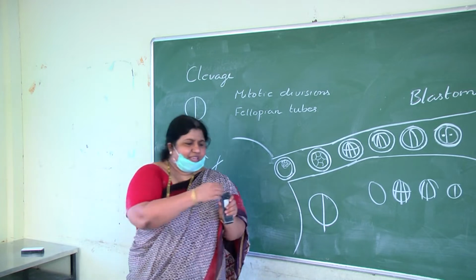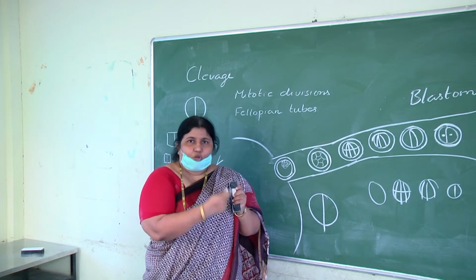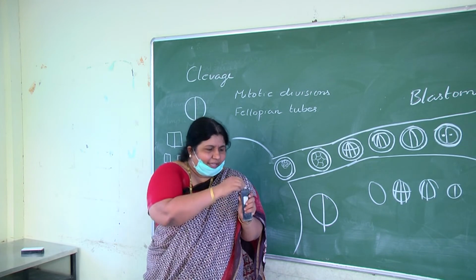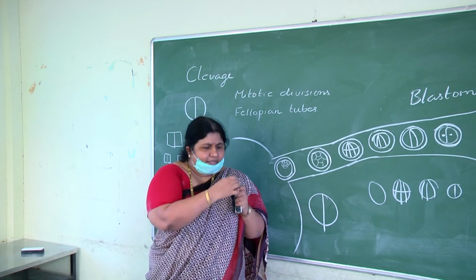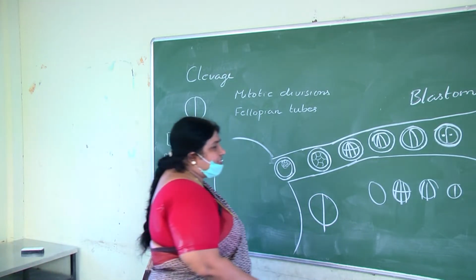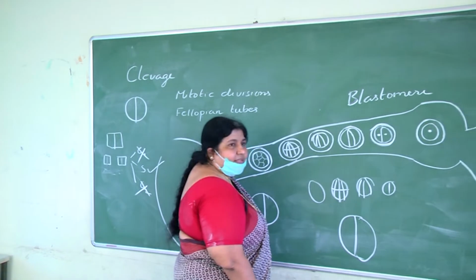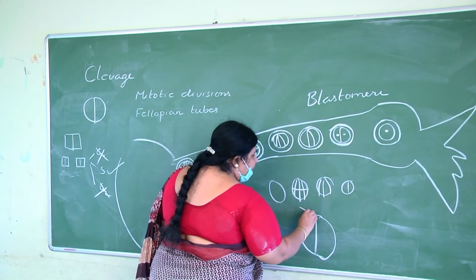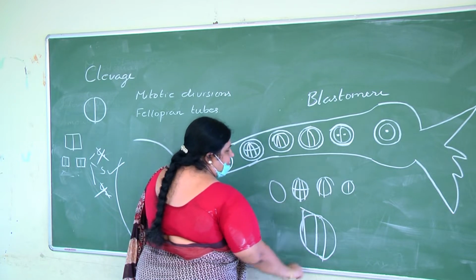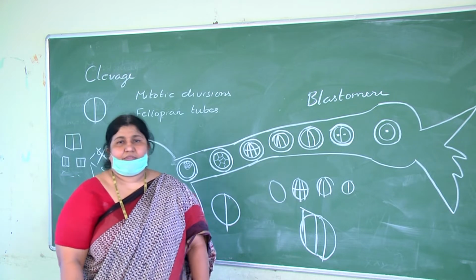Assume the first cleavage is vertical like this, going top to bottom. The second cleavage is also vertical, top to bottom, but like this, at right angles to the first cleavage. Understood that? Assume this is the first cleavage, meridional. The second cleavage is also meridional. How to show? Like this. At right angles to the first cleavage.